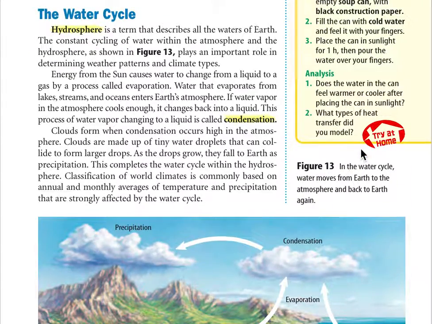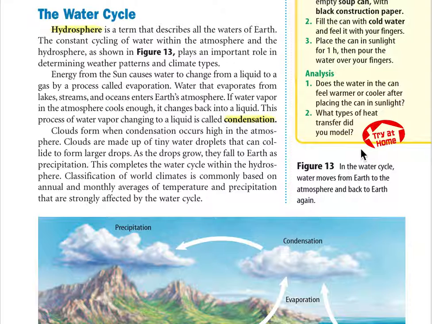The water cycle. Hydrosphere is a term that describes all the waters of Earth. A constant cycling of water within the atmosphere and the hydrosphere, as shown in Figure 13, plays an important role in determining weather patterns and climate types. Energy from the sun causes water to change from a liquid to a gas by a process called evaporation. Water that evaporates from lakes, streams, and oceans enters Earth's atmosphere.